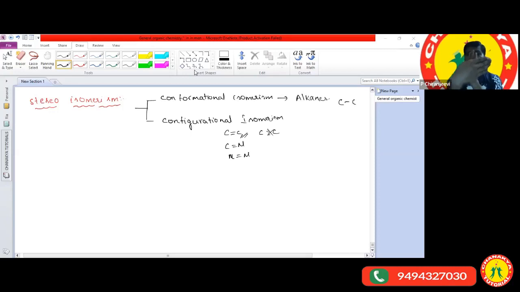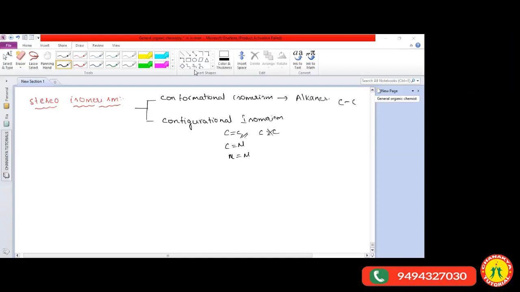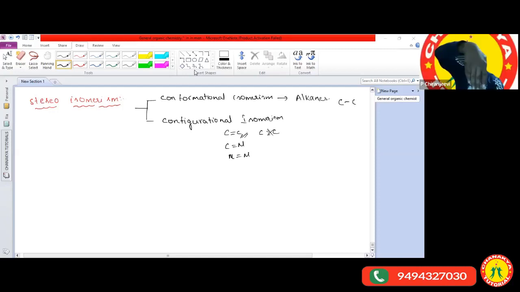If I'm rotating 60 degrees, do you get the same image or a different image? Different, sir, for all cases. If I rotate one more 60 degrees, you get some other different one, no? So by rotating 60 degrees, the new structures we get, we can call them conformers. Conformational isomerism is for compounds that can rotate.